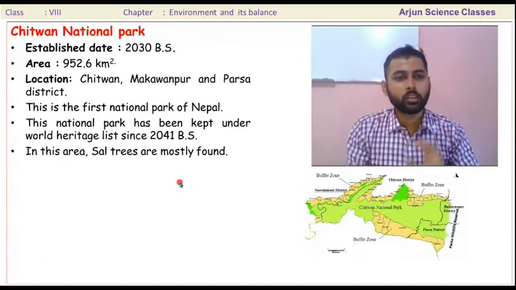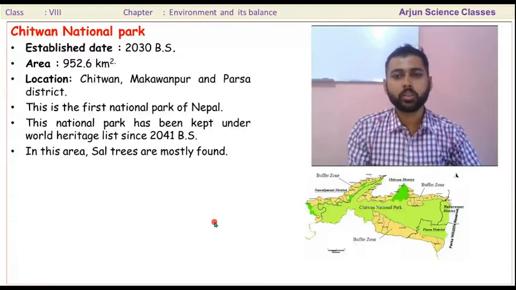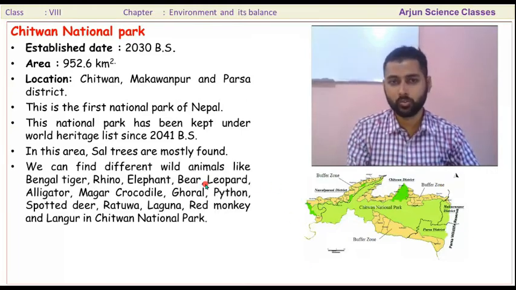Different types of flora and fauna, plants and animals, are found in this national park.